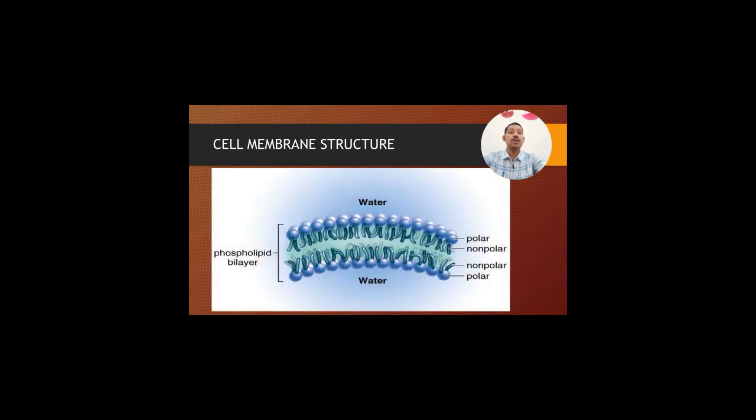This is a typical cell membrane structure made up of a phospholipid bilayer. Outside and inside are the polar heads, and in between are the non-polar molecules.